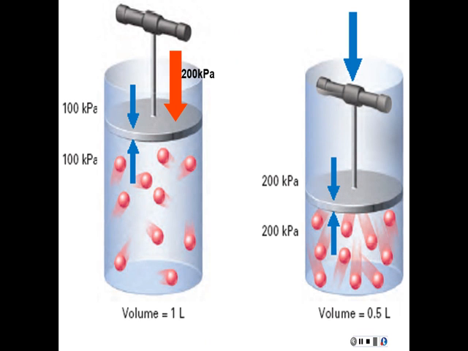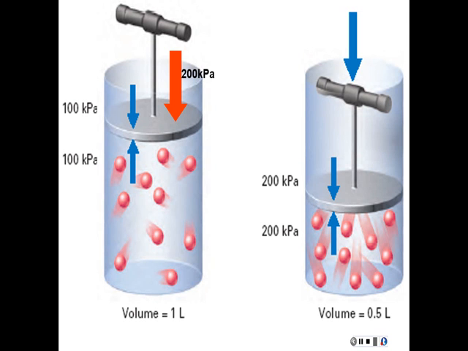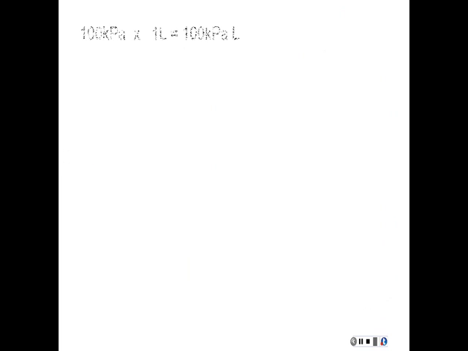Now you notice that the new pressure is going up from 100 to 200 as well, and that's because the particles now are much closer together, and so the number of collisions between the particles and the walls of the container has increased dramatically. In fact, they probably doubled. So what we noticed then is the volume went from 1 liter to a half a liter when we doubled the pressure. It's kind of like an inverse relationship. In fact, that's exactly what we have.